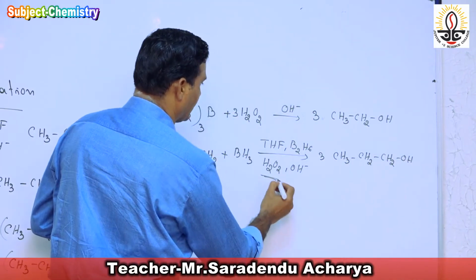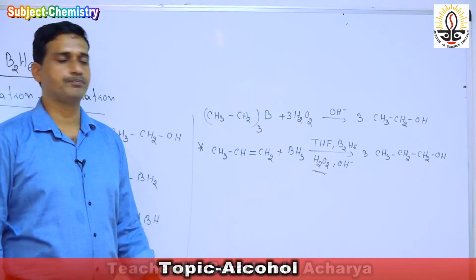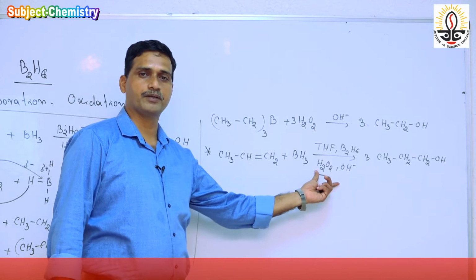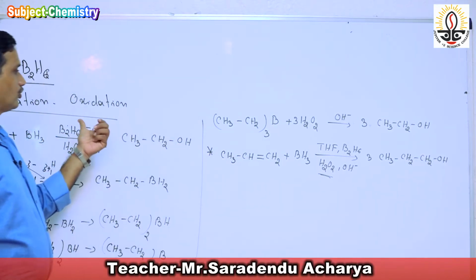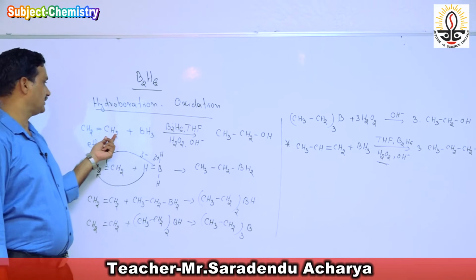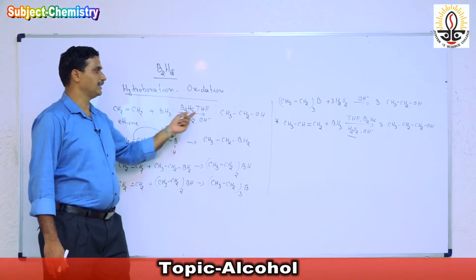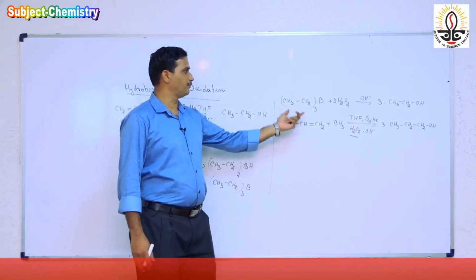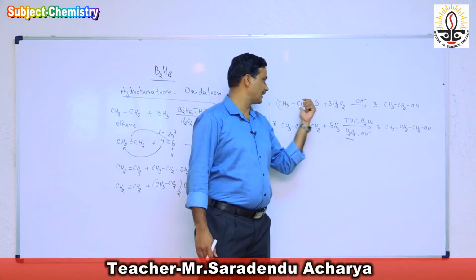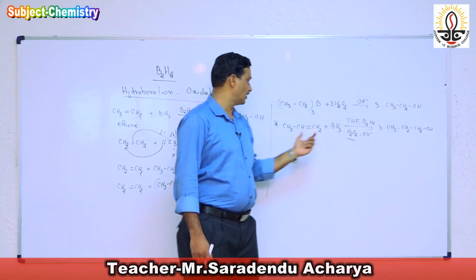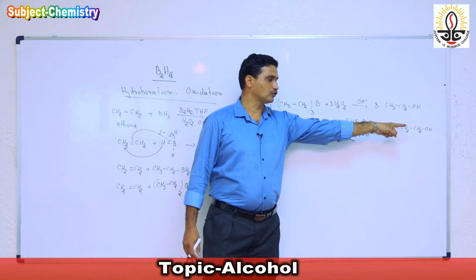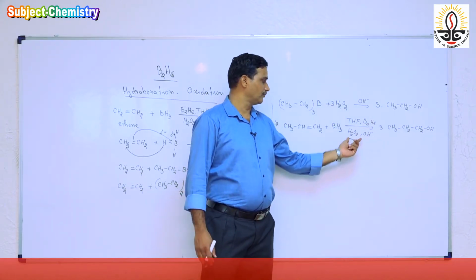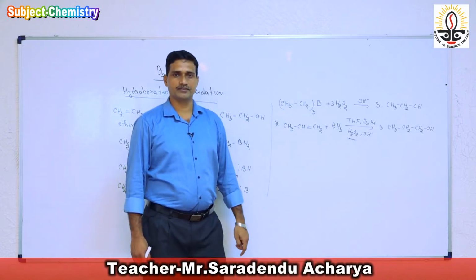In presence of peroxide we always get the product following anti-Markovnikov's rule. So in hydroboration oxidation, diborane is added to the alkene followed by oxidation. If it is symmetrical, like ethene, we get ethyl alcohol. If it is unsymmetrical, the OH group goes to the terminal side, following anti-Markovnikov's rule, because of hydrogen peroxide.